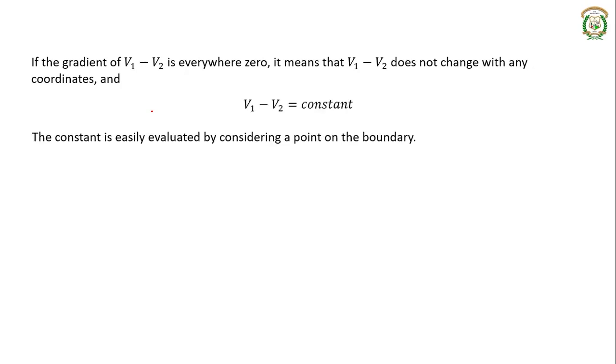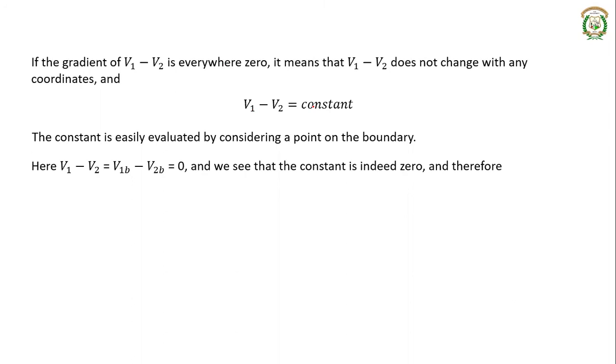You can find this constant by considering a point on the boundary. On the boundary, v1 is v1b and v2 is v2b. So v1b minus v2b is nothing but 0. On the boundary, the difference between these two potentials is 0. That's why the constant is 0.